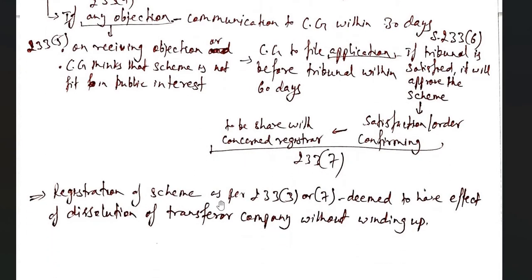Now registration of the scheme as per clause 3 or 7 is deemed to have the effect of dissolution of the transferor company without winding up. So the transferor company, that is A company, has come to an end; the life of A company has come to an end without winding up. Now A has become B, C, D as the case may be.